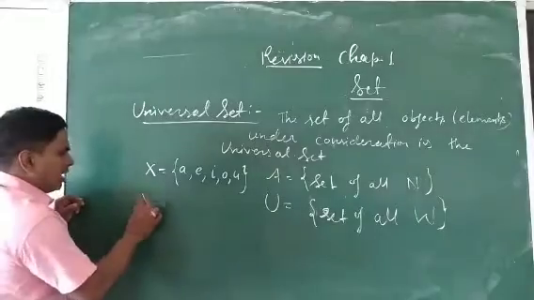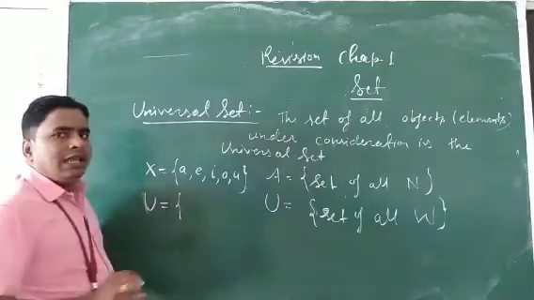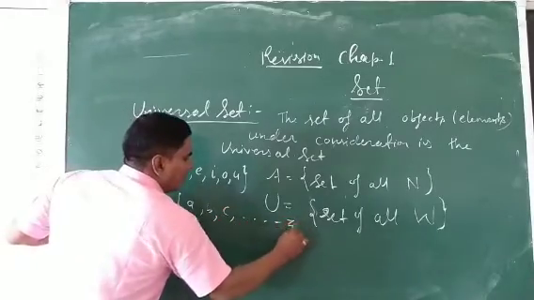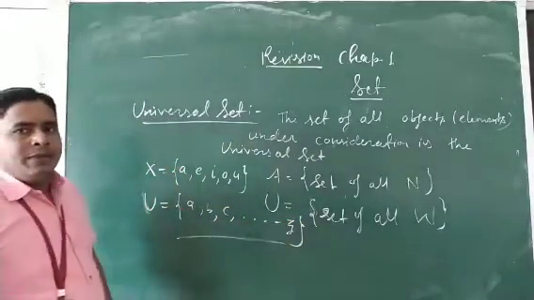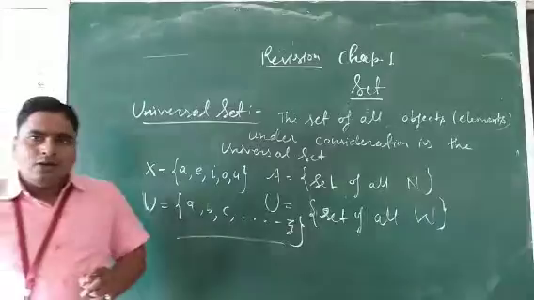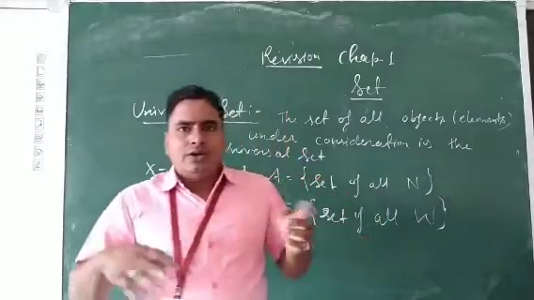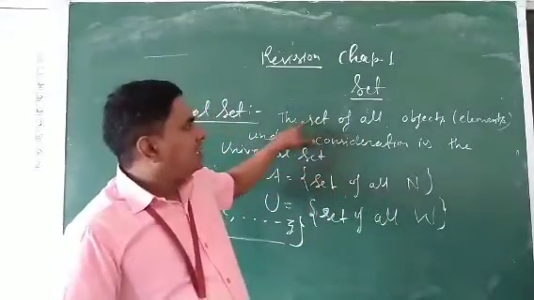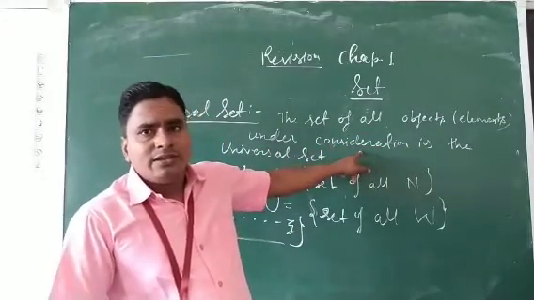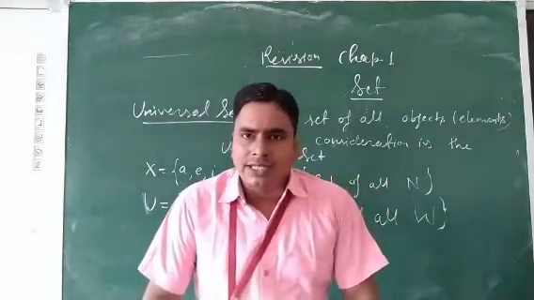Then the universal set we can define for this set is the set of all English alphabet letters A, B, C and so on up to Z. This set represents the universal set with respect to this set of vowels. Clear? What is the universal set? The set we consider to define the other set. The set of all objects or elements under consideration of other sets, that is called the universal set.